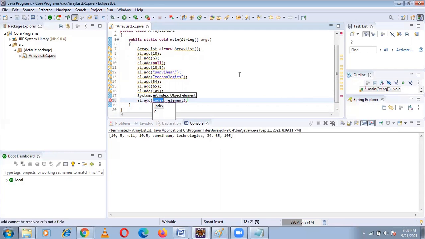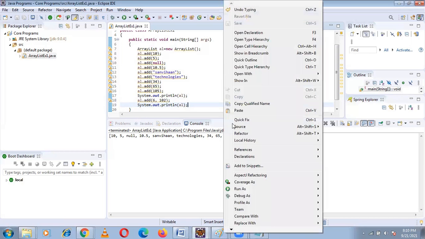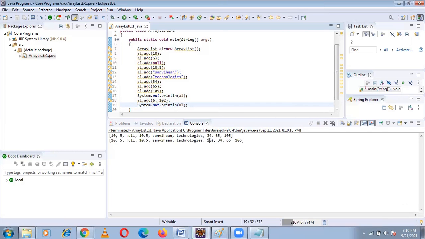In which index do I want to add? I want to add in the sixth position. What is the element I want to add? I want to add 102, not 2. Okay. Now print again. Now run this program again. Right click, run as Java application. See, 102 is added.